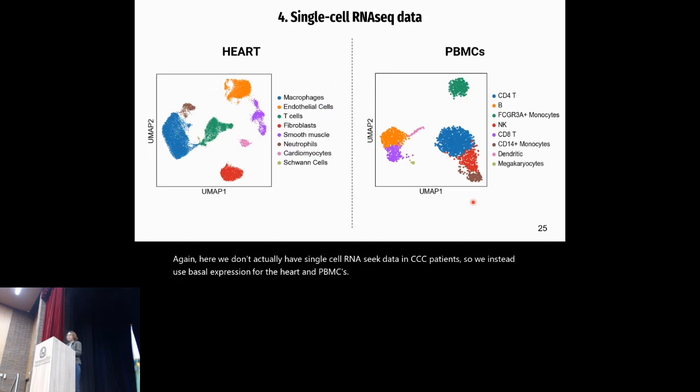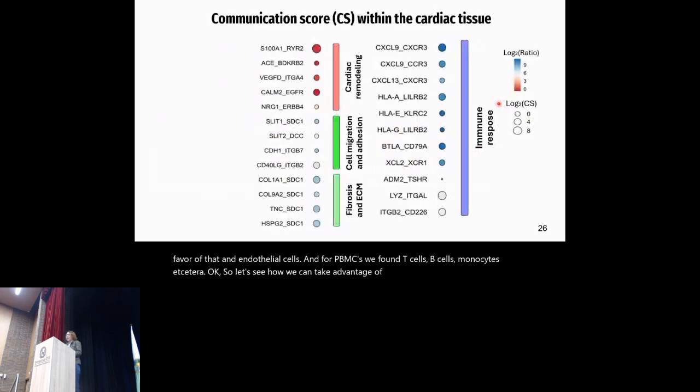In this UMAP plot, we can see that each point represents a cell, with cells clustered according to specific types. So in the heart samples, we find cardiomyocytes, as expected, but we also find fibroblasts and endothelial cells. And for PBMCs, we found T cells, B cells, monocytes, etc. Okay, so let's see how we can take advantage of this. I intentionally didn't speak too much about these ligand receptor pairs, as I wanted to show them alongside this information.